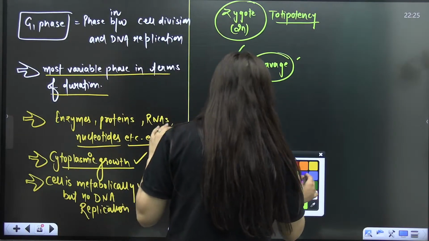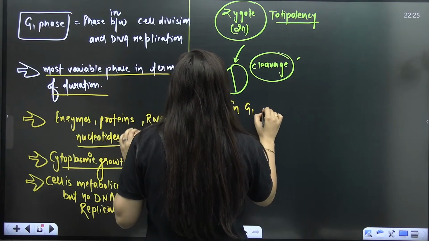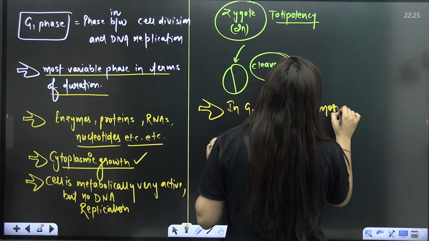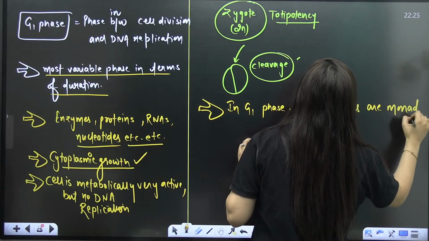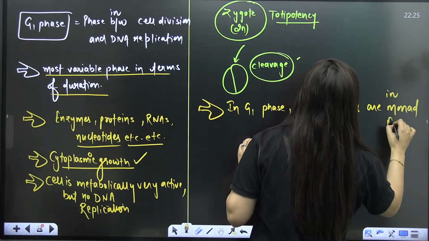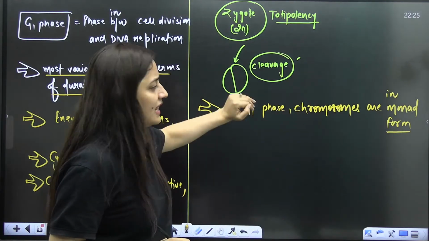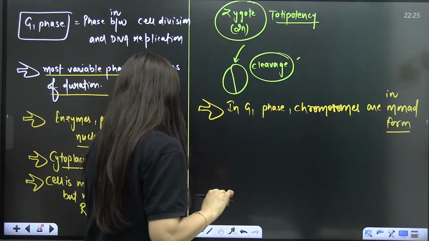So next thing is, in G1 phase, your chromosomes are of course present. The chromosomes are in monad form. And now what is this monad form? Just allow me one minute, I'll explain it in the S phase. So they are in the monad form. Basically, they are having a single arm. I'll come to that topic later.